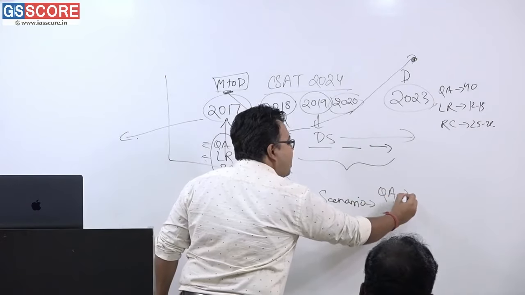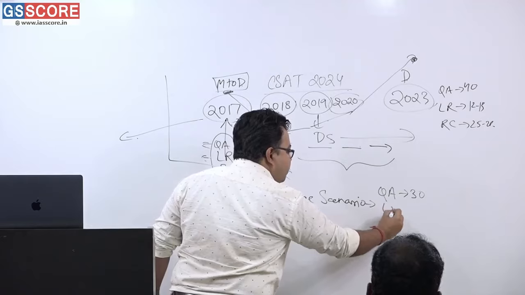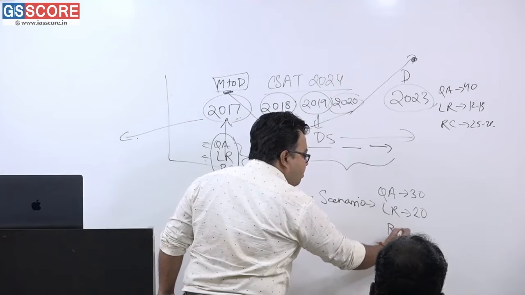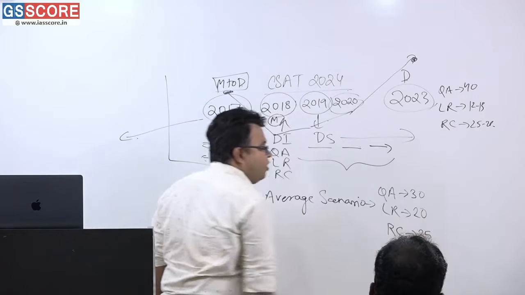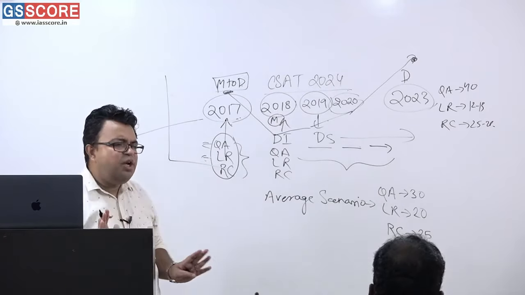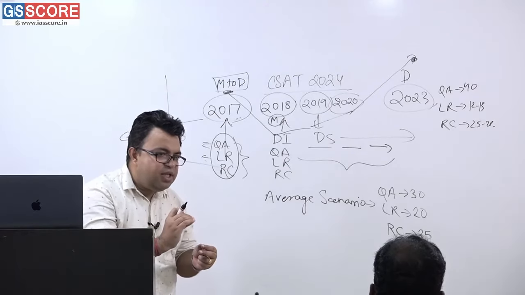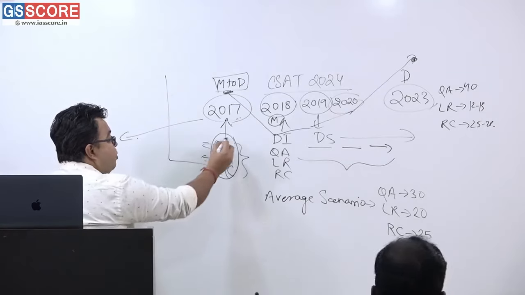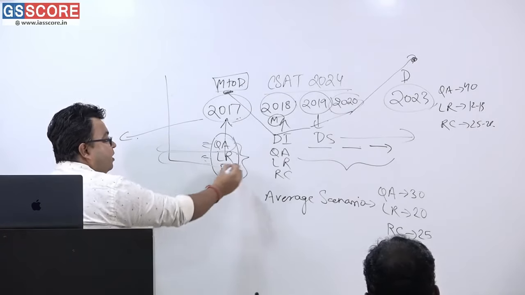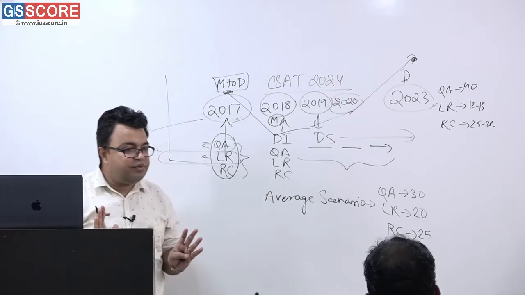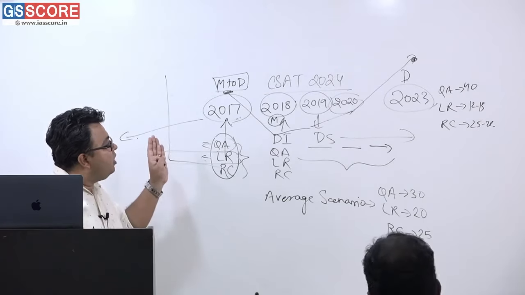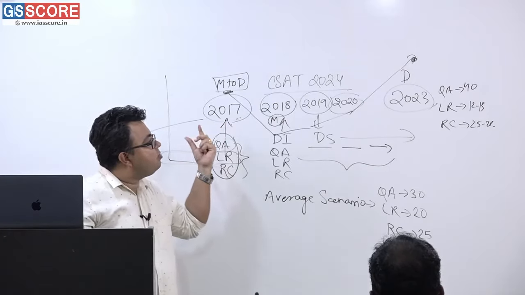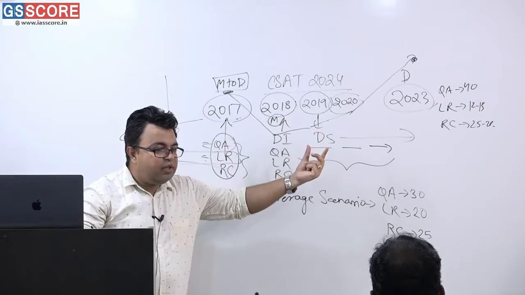So on average, in quant you will get around 30 questions, in LR around 20 questions, and in reading comprehension around 25 questions. The remaining 5 are a miscellaneous part; 5 may be completely in data sufficiency or completely in data interpretation. Data interpretation is put in quantitative aptitude and data sufficiency comes with LR. So the trend is that the moderate to difficult paper in 2017 has just become difficult in 2023.